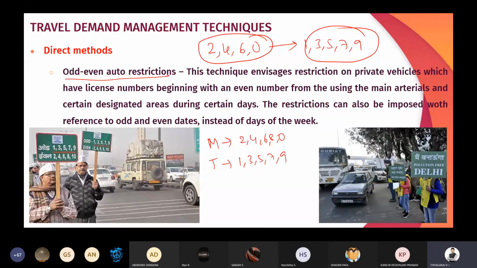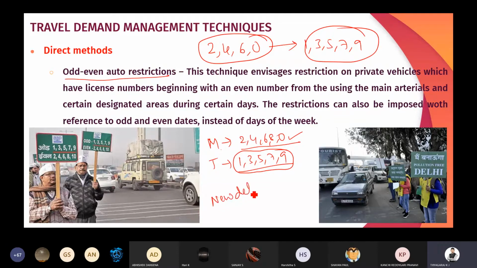So if we provide this odd and even auto restrictions, we can easily avoid the more number of vehicles on the road. Why? Because on Monday only the numbers which end with an even number are going to utilize the road. On Tuesday only the numbers ending with an odd number are going to utilize the road. But on Monday, if any vehicle which ends with these other numbers enters the road, they are going to be fined and they are going to cancel their driving license. So this is adopted in New Delhi.